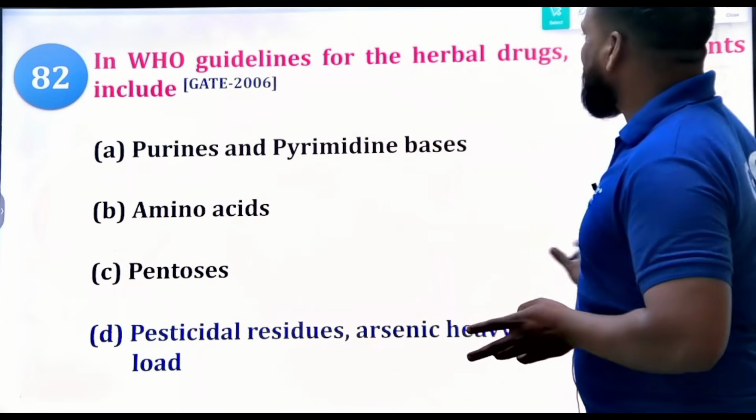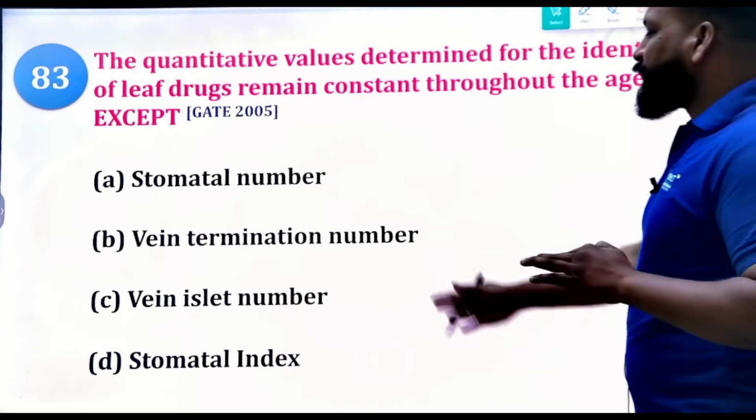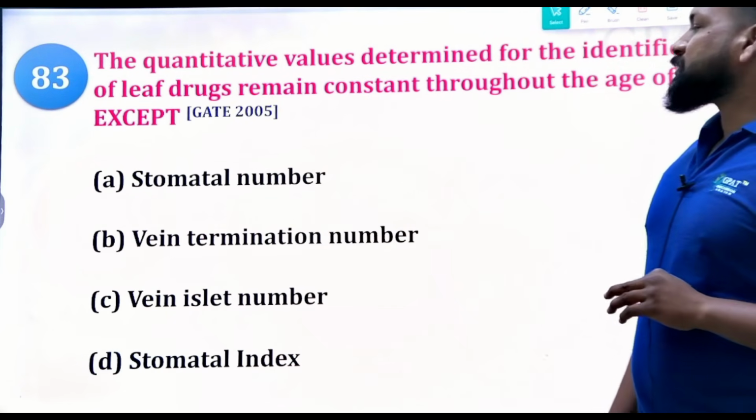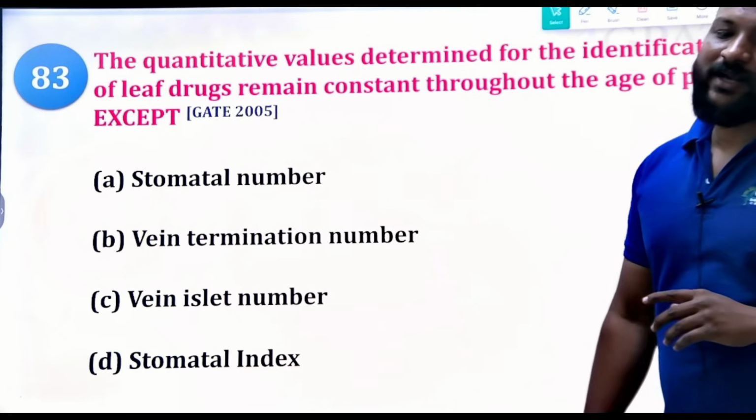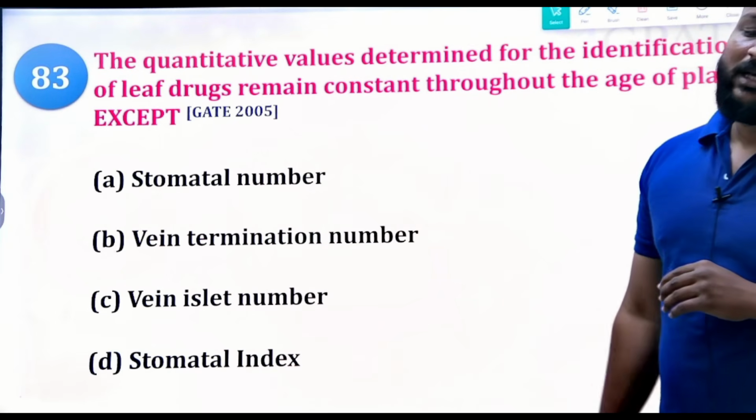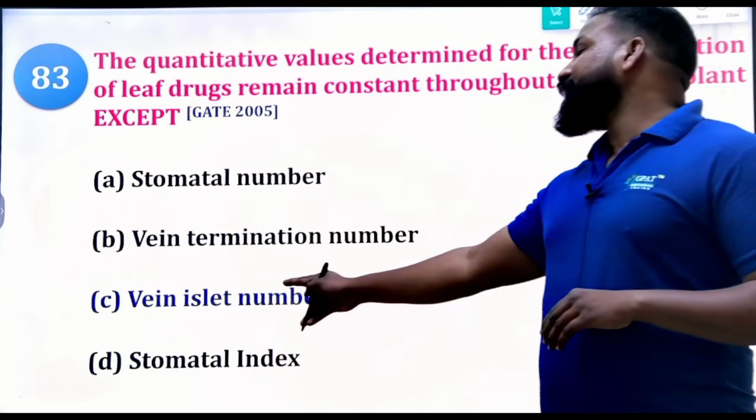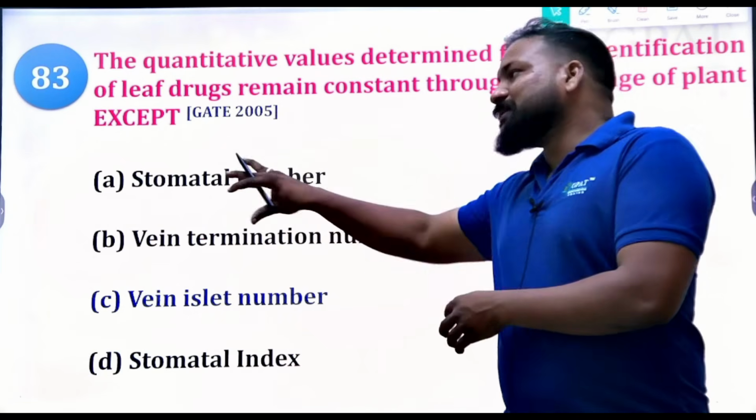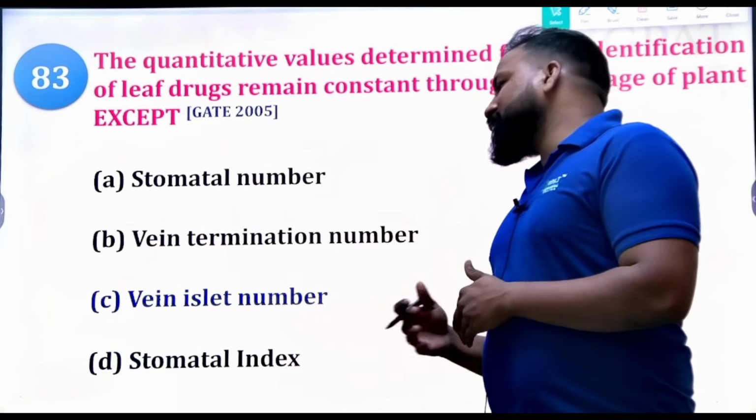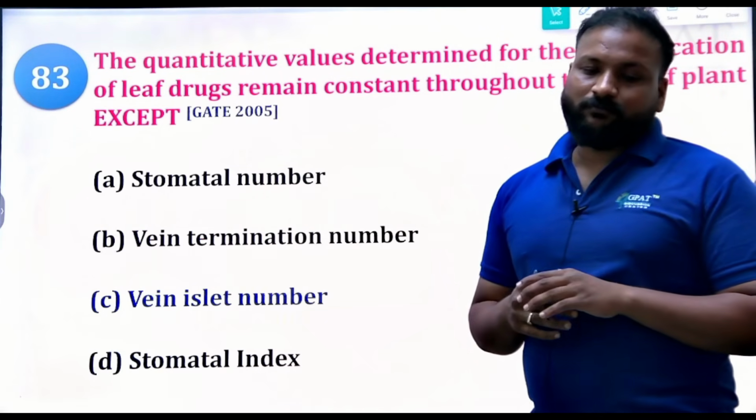Yes. Next, the quantitative values determined for the identification of leaf drugs remain constant throughout the age of the plant, except which of the following? Which of the following is not constant throughout the age of the plant? Undoubtedly, that will be the vein islet number. Vein islet number will change. But these numbers will be the same: stomatal number, vein termination number, stomatal index. But the vein islet number will change.